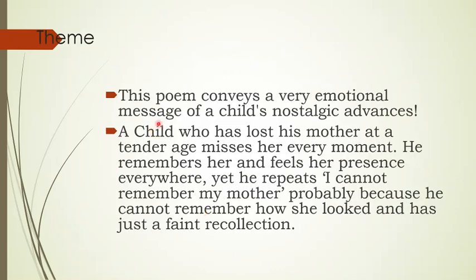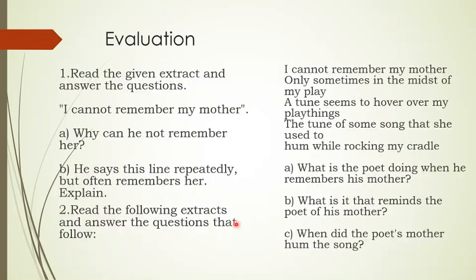This poem conveys a very emotional message of a child's nostalgic feelings. For example, a child who has lost his mother at a tender age misses her. It is a general statement. Every moment he remembers her and feels her presence everywhere. Yet, he repeats, I cannot remember my mother. Probably why he says so? Because he cannot remember how she looked and has just a faint recollection of how his mother actually looked, right?